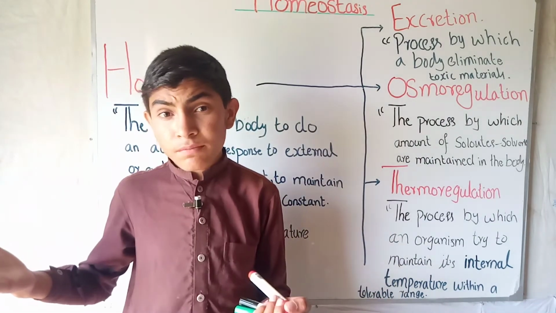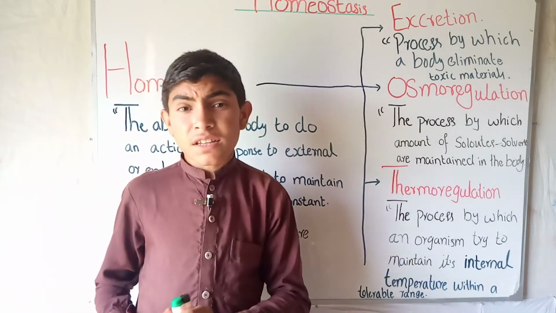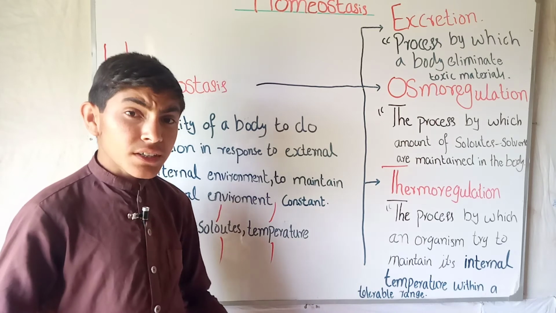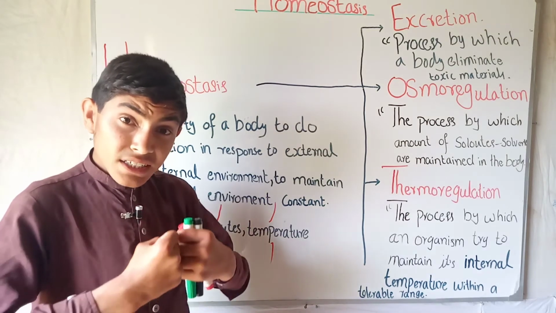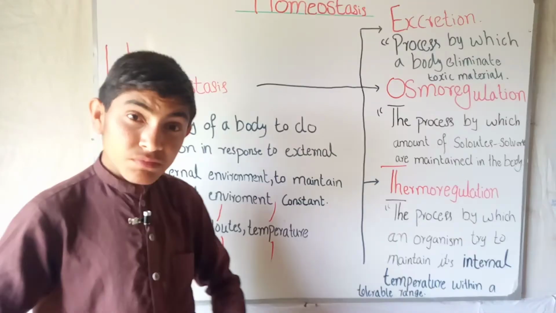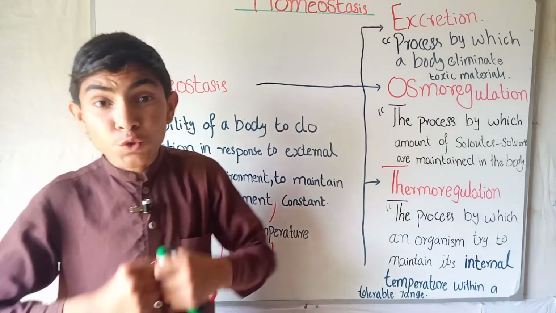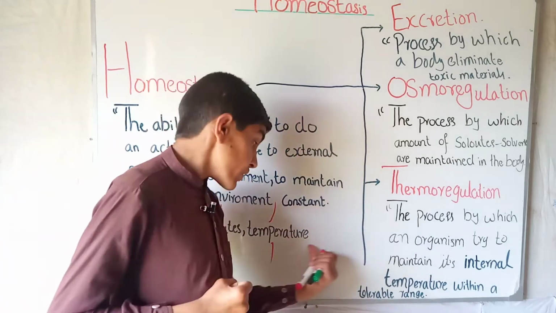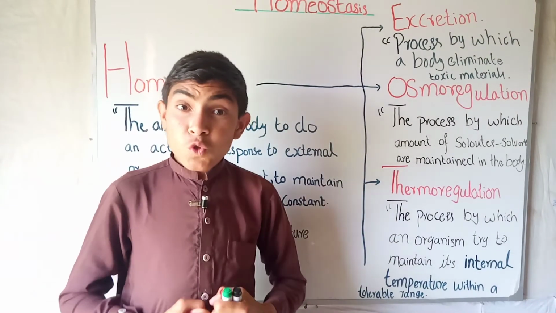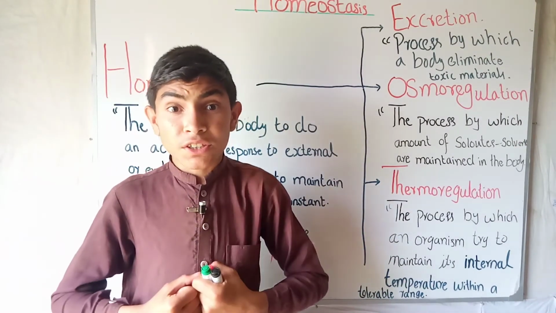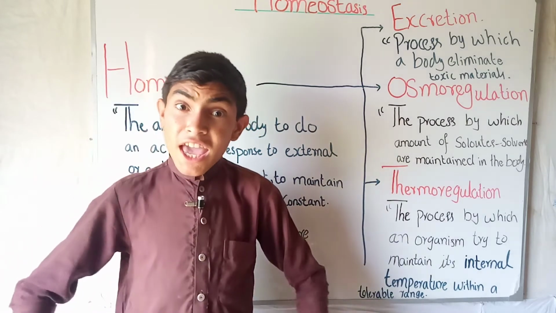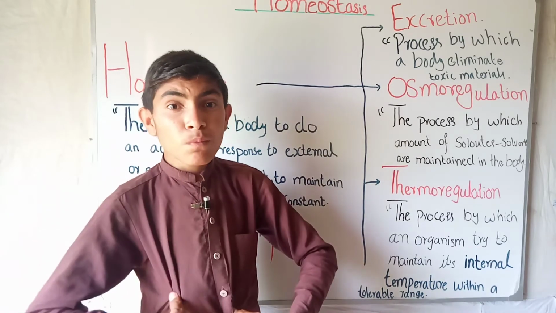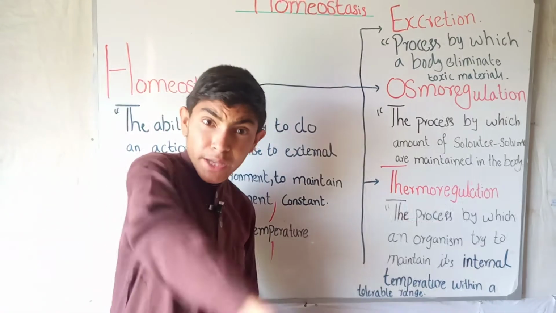If the amount of water in our body decreases during summertime, we need to drink more and more water. Why does it happen? The reason is that the amount of water is decreased in our body, and it is due to the rising of temperature. So when the temperature rises up, our internal environment opposes this direction and orders the kidney to produce more and more urine.